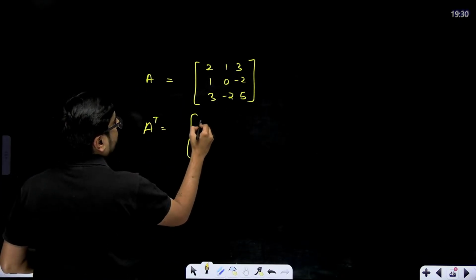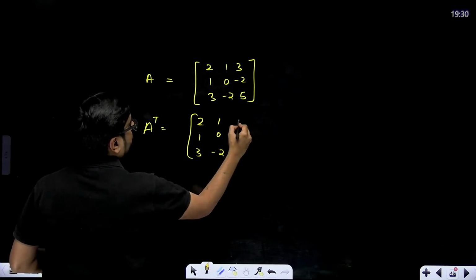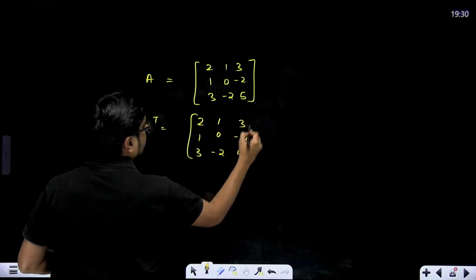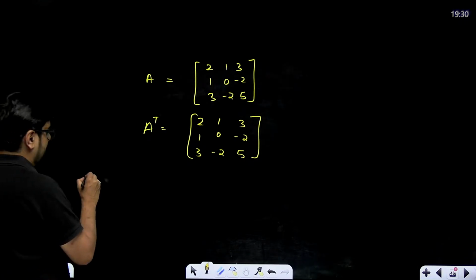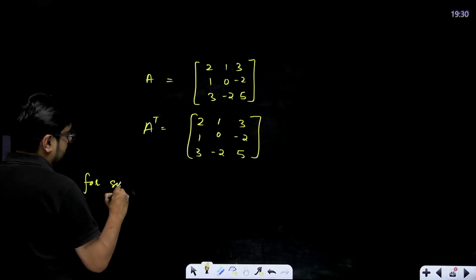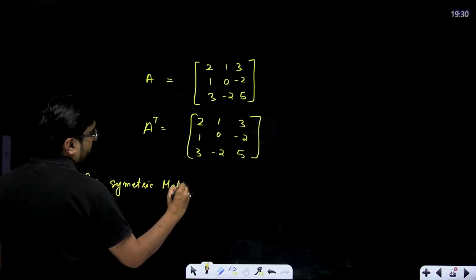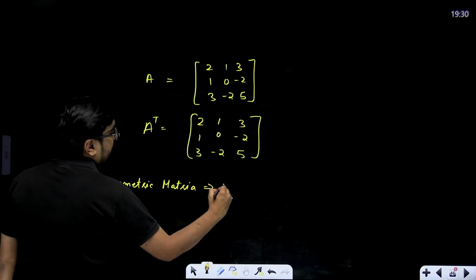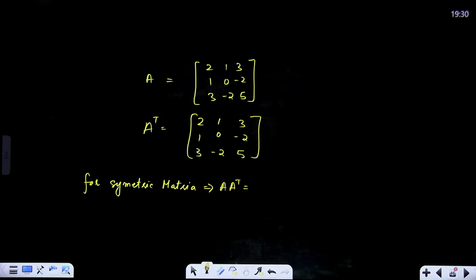A transpose will be again 2 1 3, 1 0 minus 2, 3 minus 2 5. Rows and columns interchanged. Now for symmetric matrix, A transpose will always be equal to A.